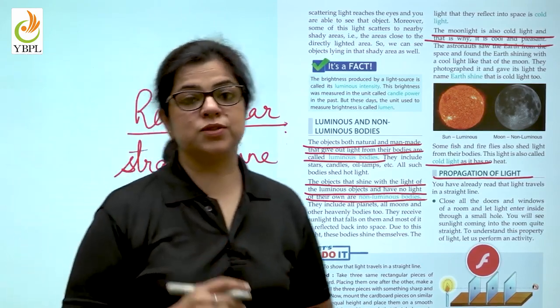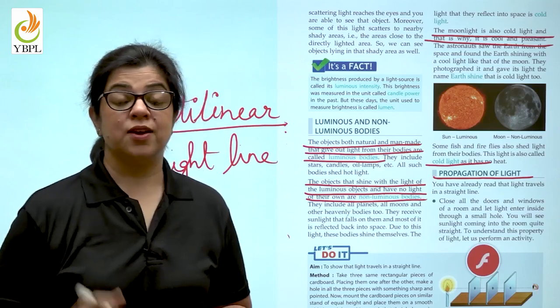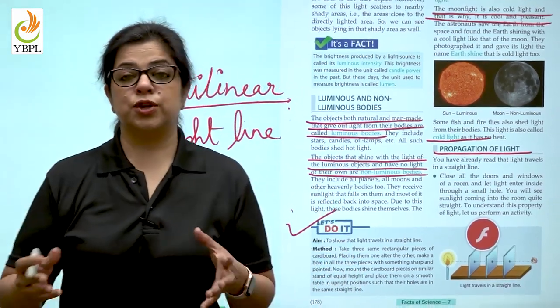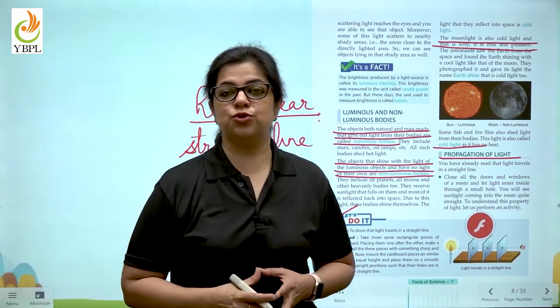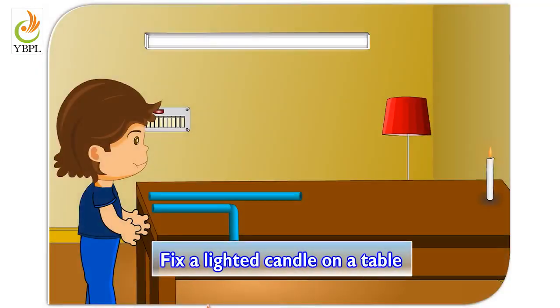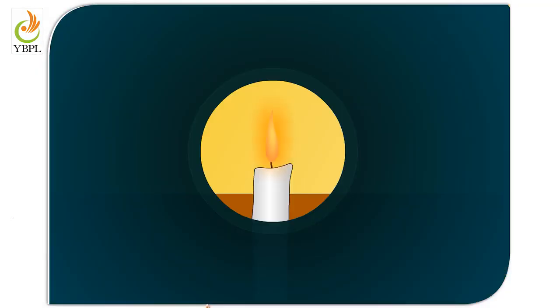And we can prove this with the help of an experiment. One experiment has been given in your book, which you can do very, very easily in your classroom. Another experiment we are going to show you through a video. Fix a lighted candle on a table. Look at the candle through a straight rubber tube with one eye. Keep the other eye closed. You will be able to see the candle flame.